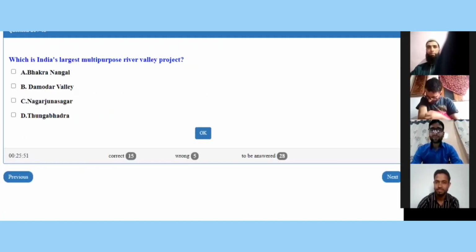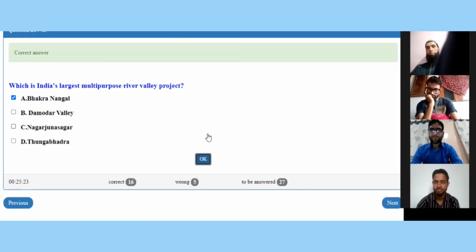Which is India's largest multi-purpose river valley project? Bhakra Nangal, Damodar Valley, Nagarjuna Sagar, or Tungabhadra? Largest multi-purpose river valley project. A part. Bhakra Nangal is the right answer. So you have got 4 more points for answering this question.